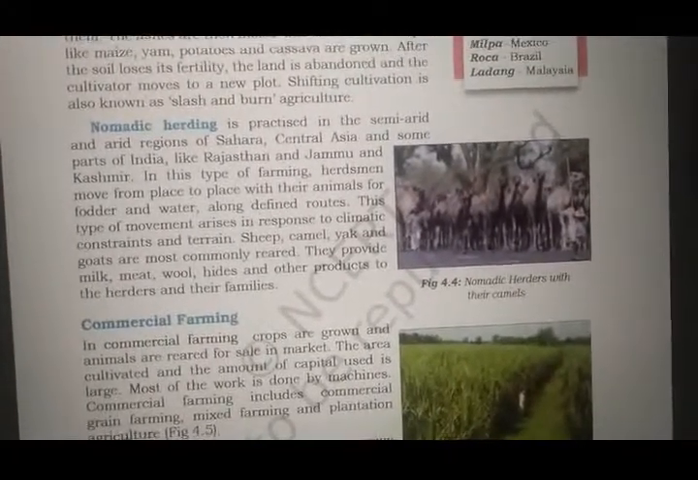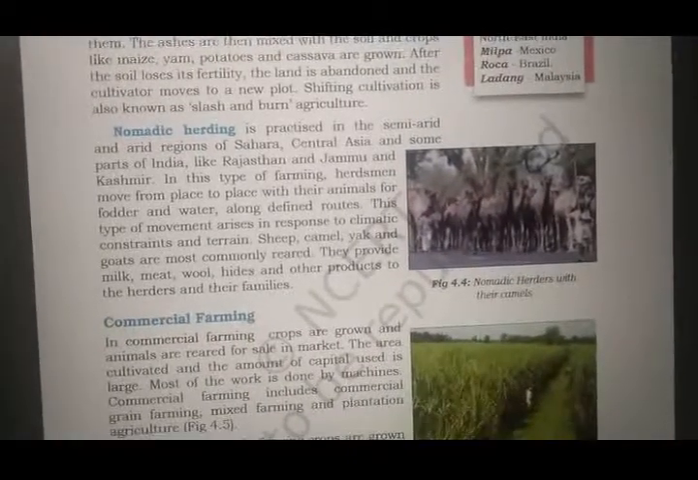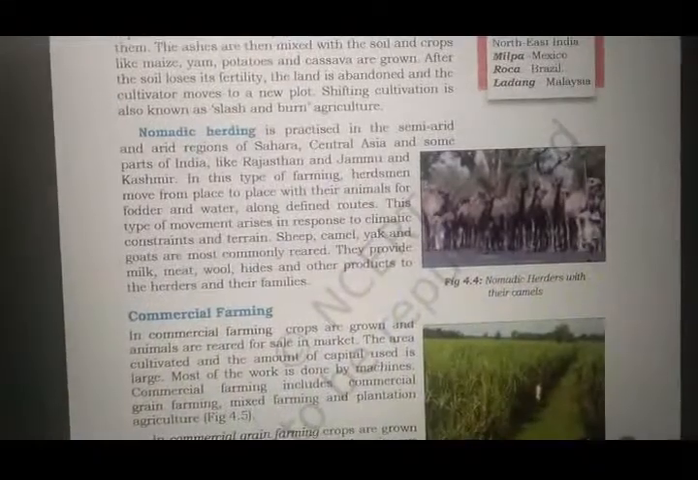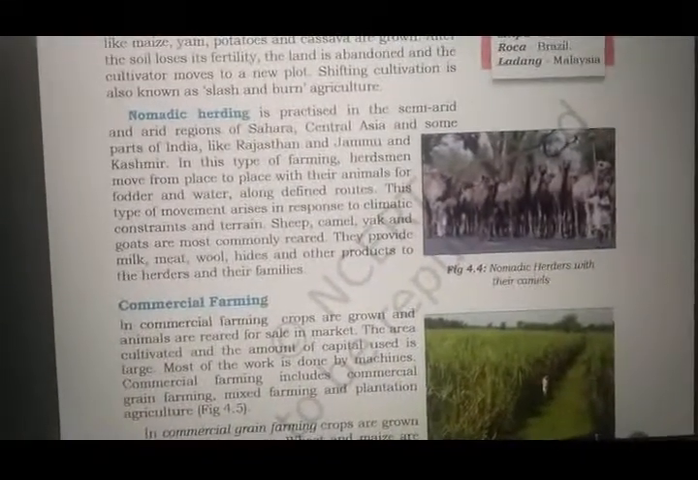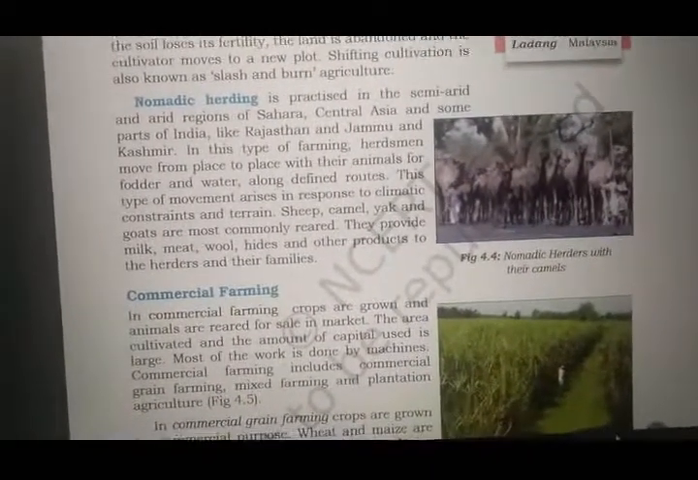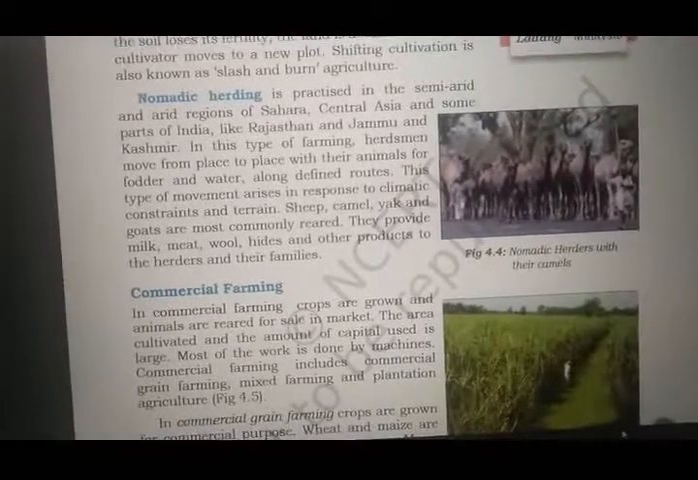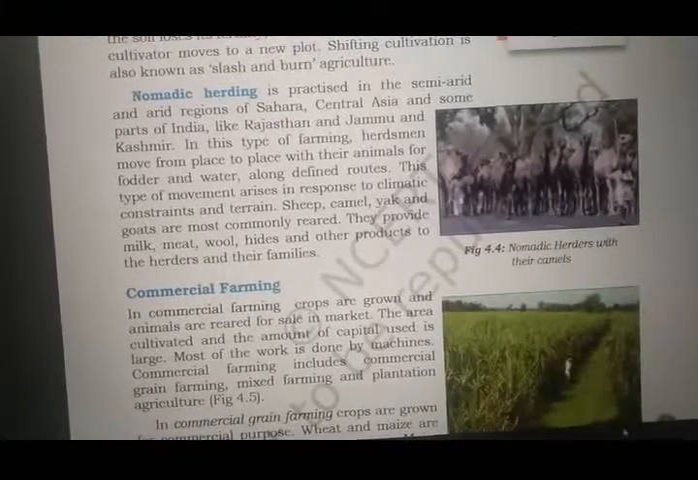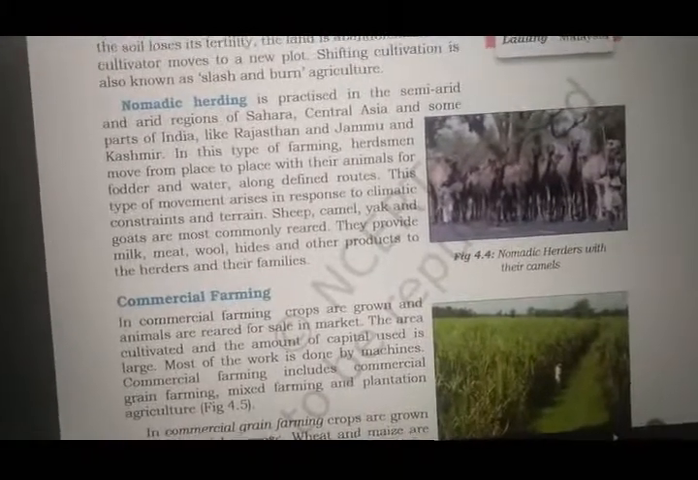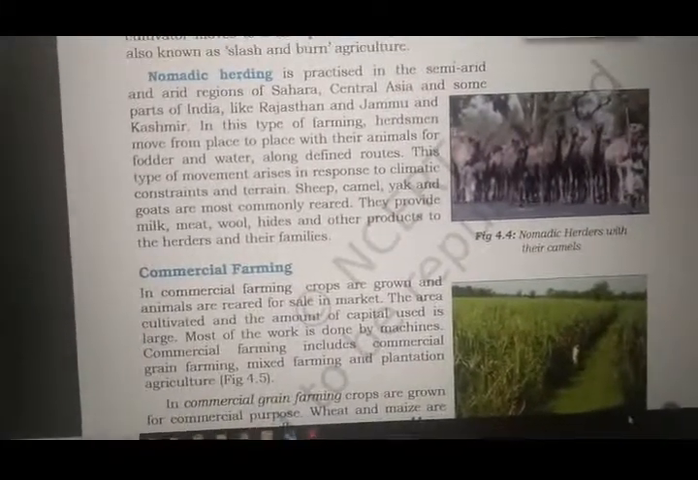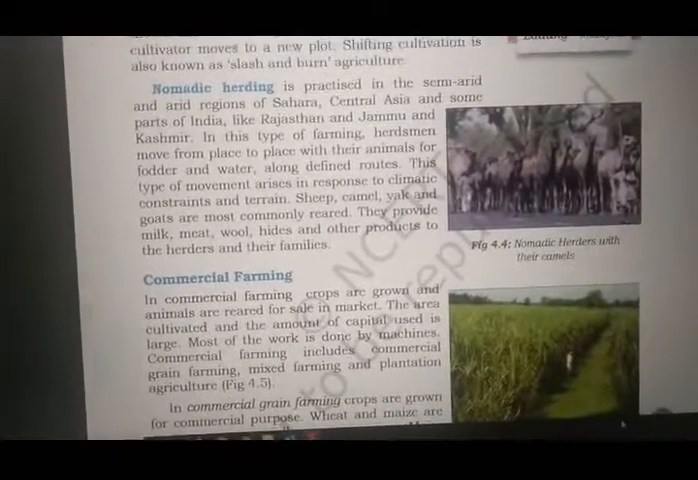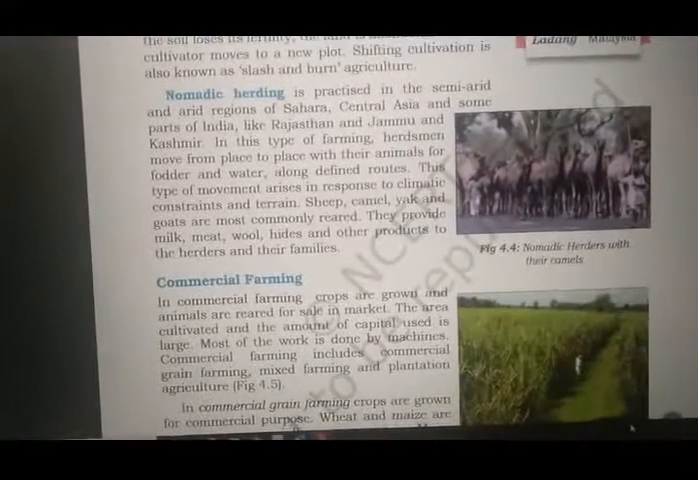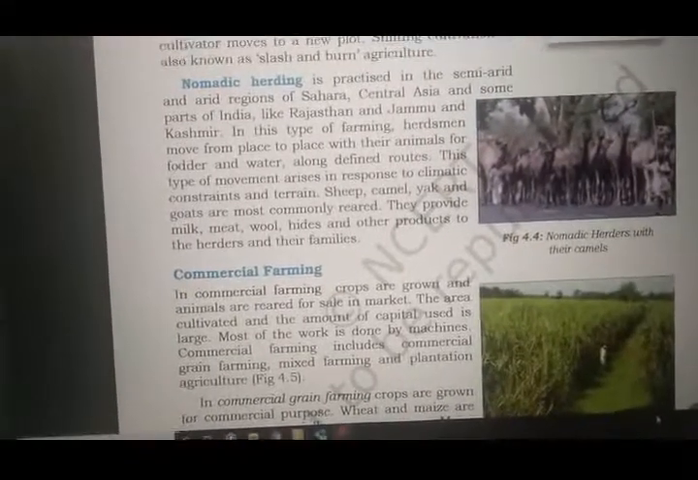So in this type of farming, herdsmen move from one place to another with animals for fodder and water. These herders move with their entire group of cattle from one place to another. Why do they move? For fodder and water along defined routes. This type of movement arises in response to climate constraints and terrain. Sheep, camel, yak and goats are mostly reared. They provide milk, meat, wool, hides and other products to the herders and their families.